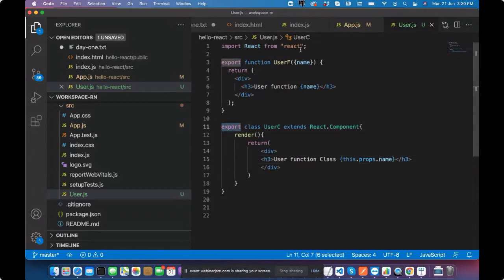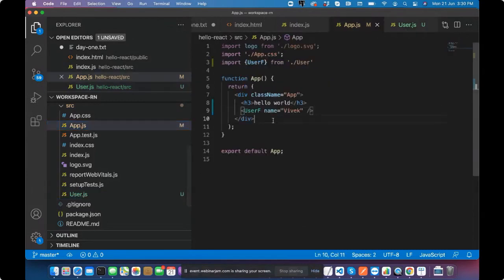Now this is exported with this. I have to come back here, in app. User C. Simple user C, name Rama.